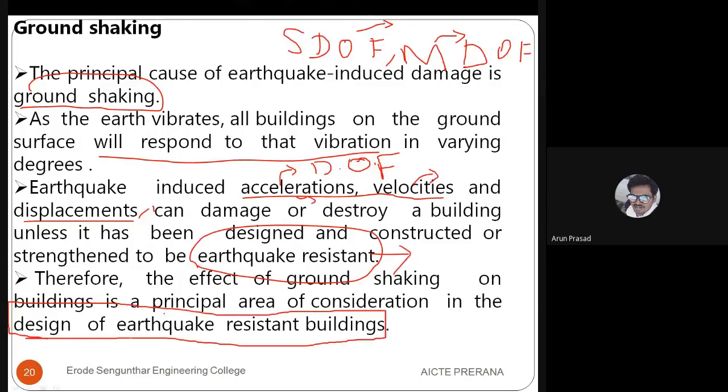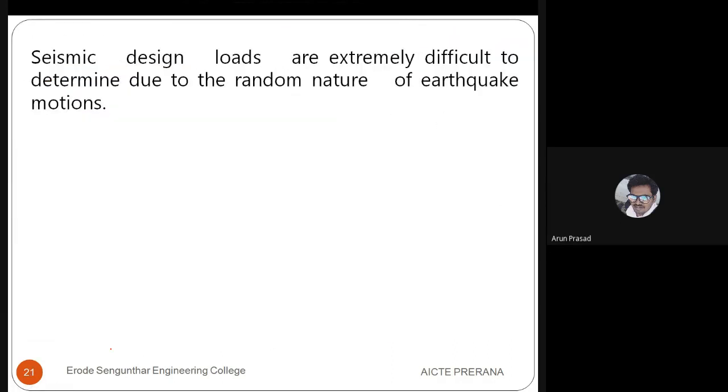Whatever we are constructing now, we will be designing for earthquake load also nowadays, whether you are designing or analyzing using software or manually. We have to consider this earthquake load. The seismic design loads are extremely difficult to determine due to the random nature of the earthquake motions.